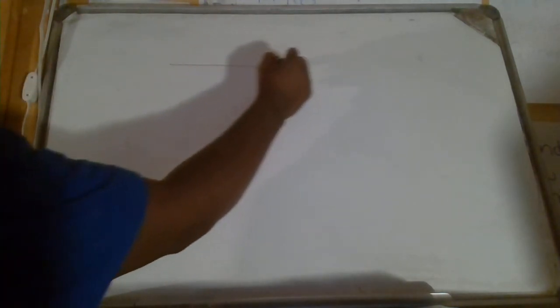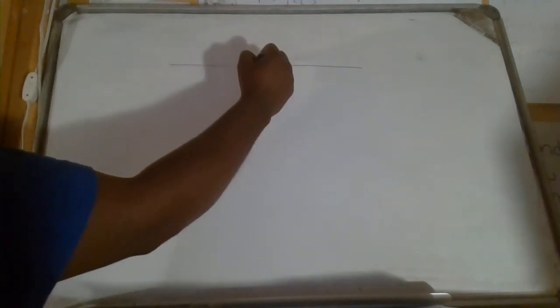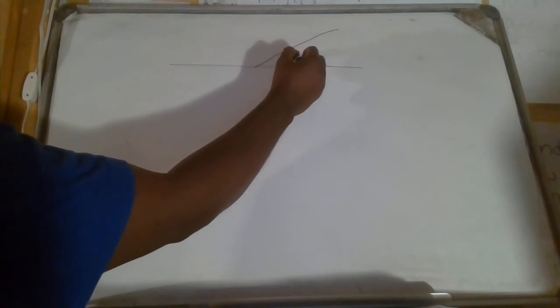Let's say we've got a problem like this one. This is a line. And then here I've got 60 degrees. That is an angle from here to here. And then I'm looking for this angle. Here is my problem.